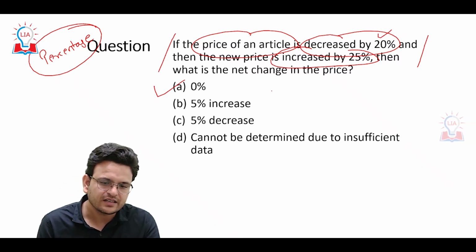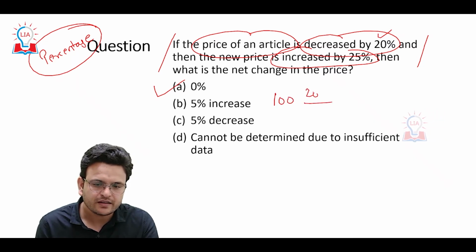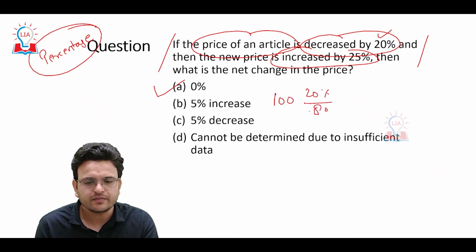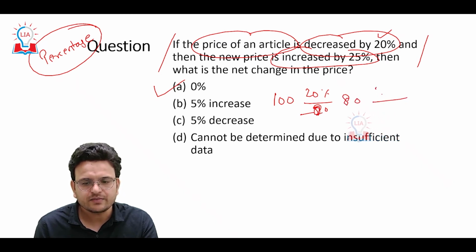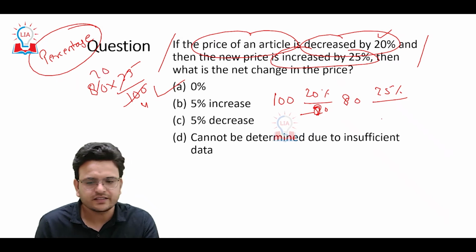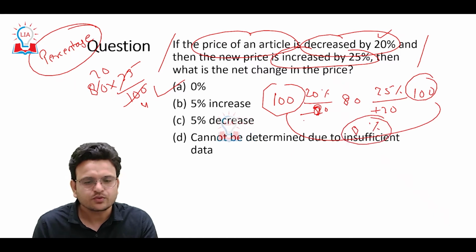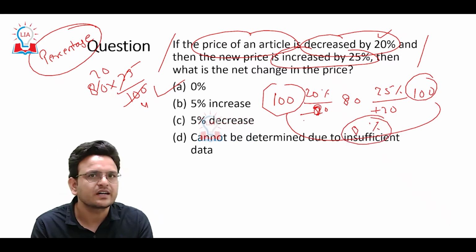Whenever, consider the article price is 100 rupees. It reduced by 20%, it becomes 80. Again increased by 25%: 25% of 80 is 20, so it increases by 20 and becomes 100. So how much change? 0%. Such questions we should not miss in the real exam.